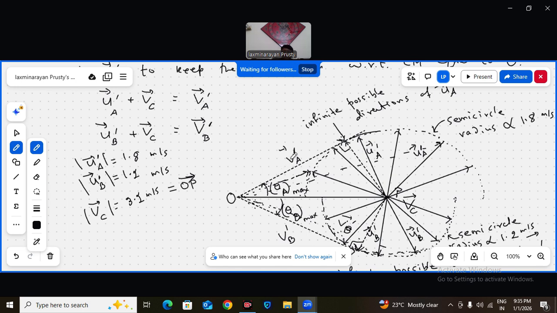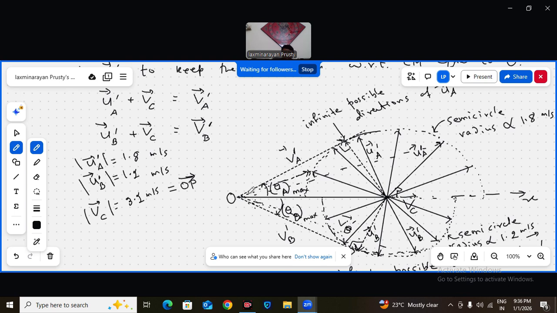But which VA bar will make the maximum angle with the VC bar, that is with respect to the x-axis, because the VC bar is along the x-axis only? Which one is the tangent to this circle? Yes or no? Because many VA dash bars are possible.